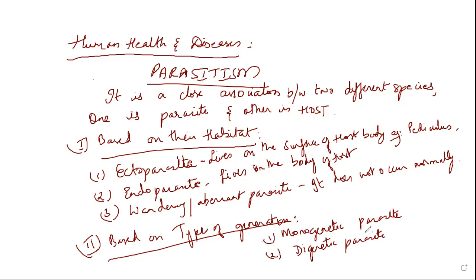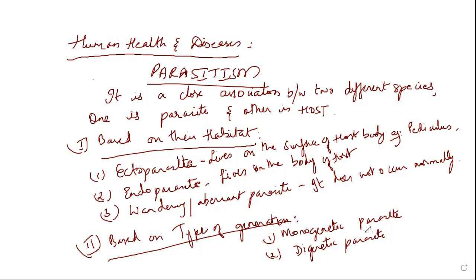It is a parasite that requires only one host to complete the life cycle. Example, Entamoeba histolytica. I repeat, monogenetic parasites are the parasites which require only one host to complete their life cycle. Entamoeba is the best example, Entamoeba histolytica.